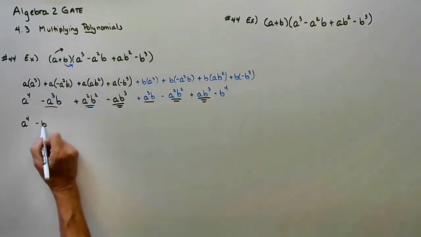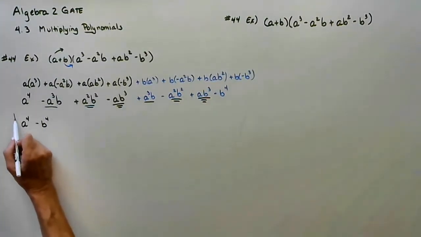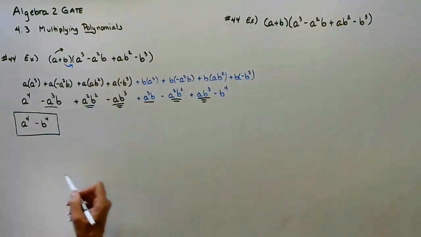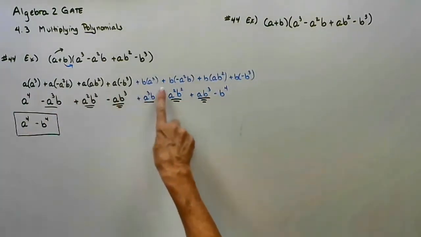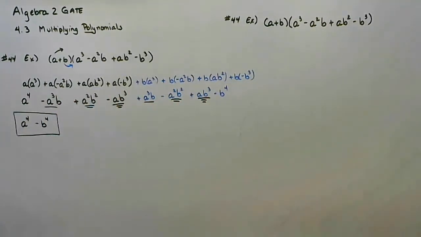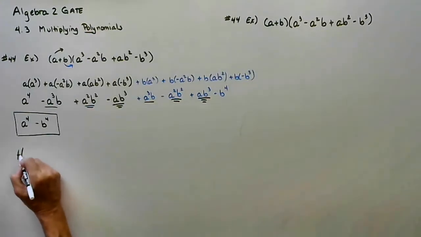And I'm left with my last term of b to the fourth. Now, it doesn't always work that way, but I wanted to demonstrate what it was like to write them all out horizontally. Okay? So that's a horizontal approach. It always works.